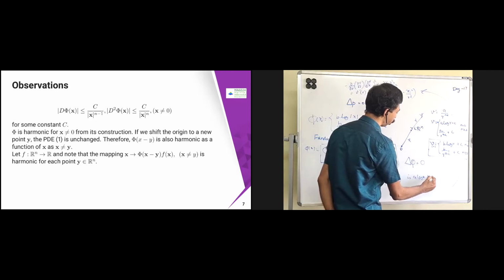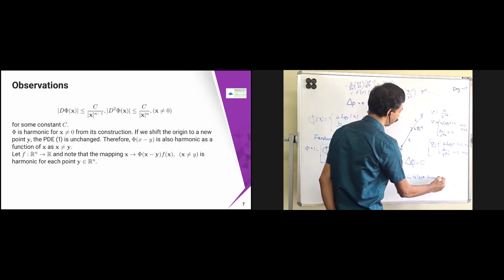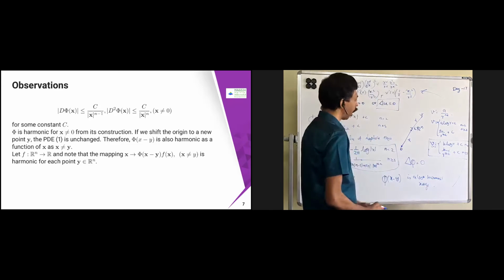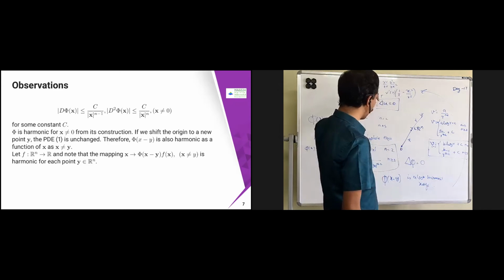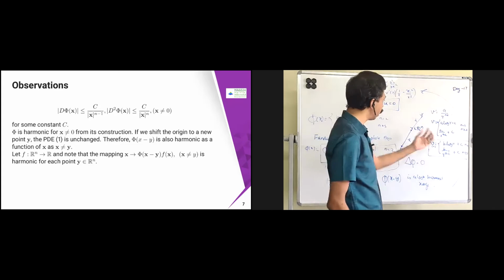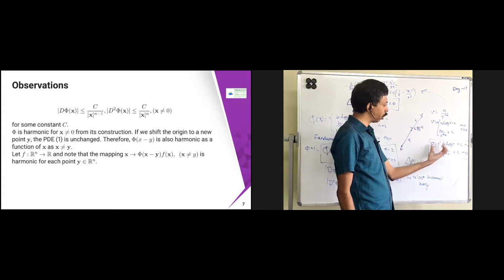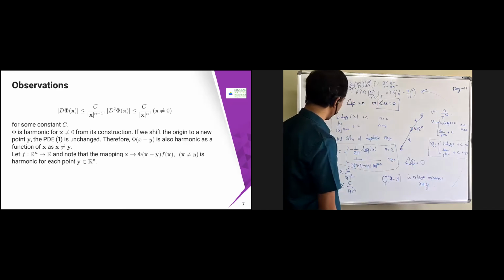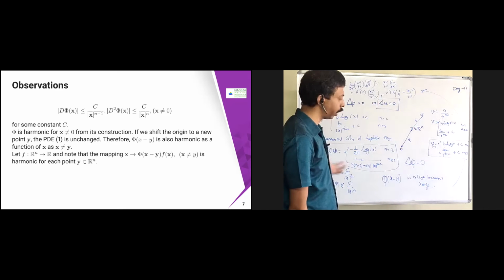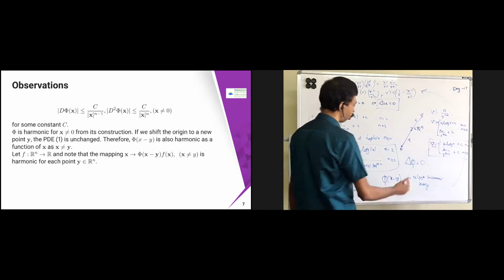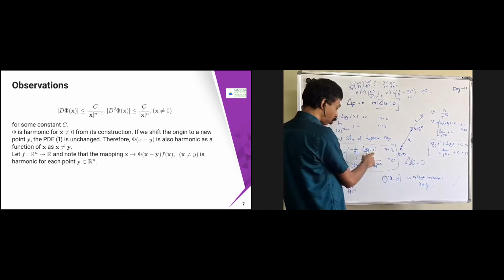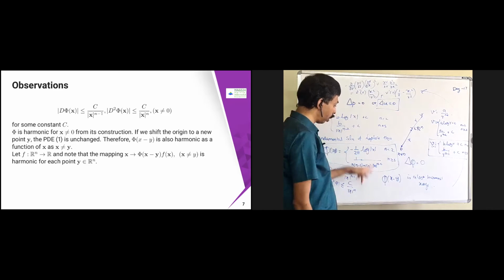Okay, this is also harmonic, where the condition is that x is not equal to y. Why is this true? Because if we translate this problem again into the v dash of r problem, this is going to be dependent on r only. So that means this is going to be the solution. If this is the solution, then again phi of x minus y is going to be the solution, provided the condition x not equal to y. Similarly, here x is not equal to 0, because log 0 is not defined, and here if it is 0, it is not defined.